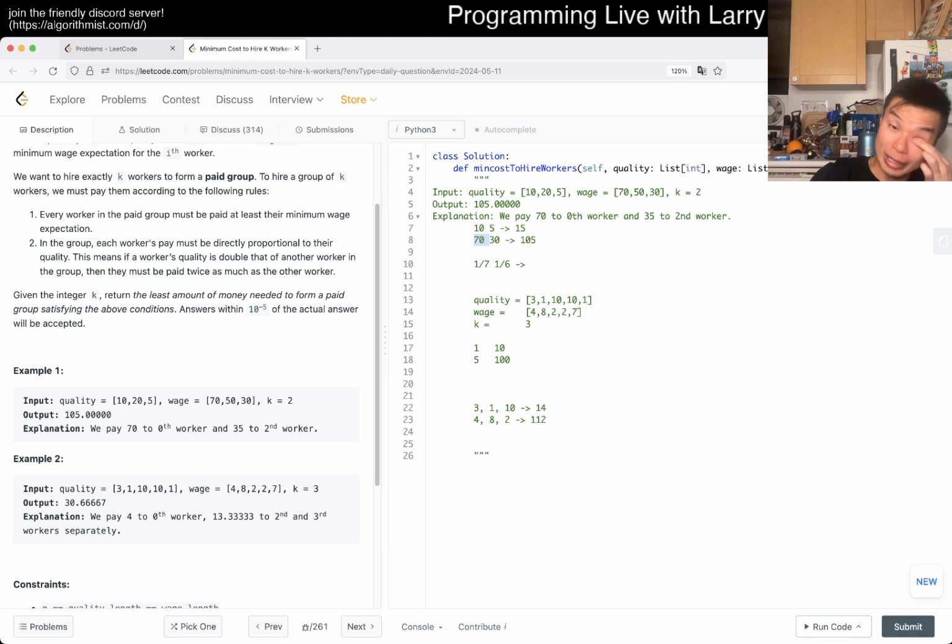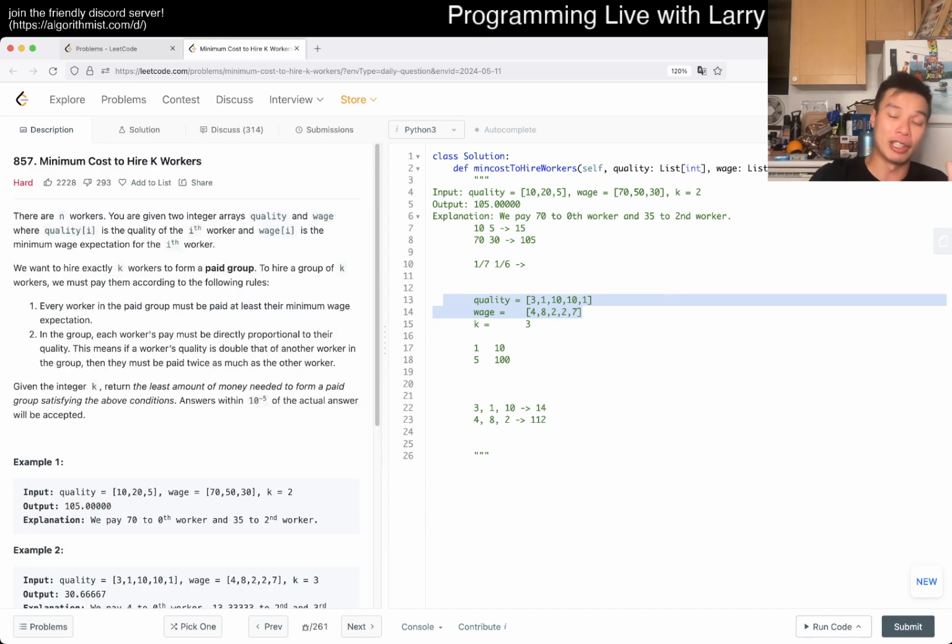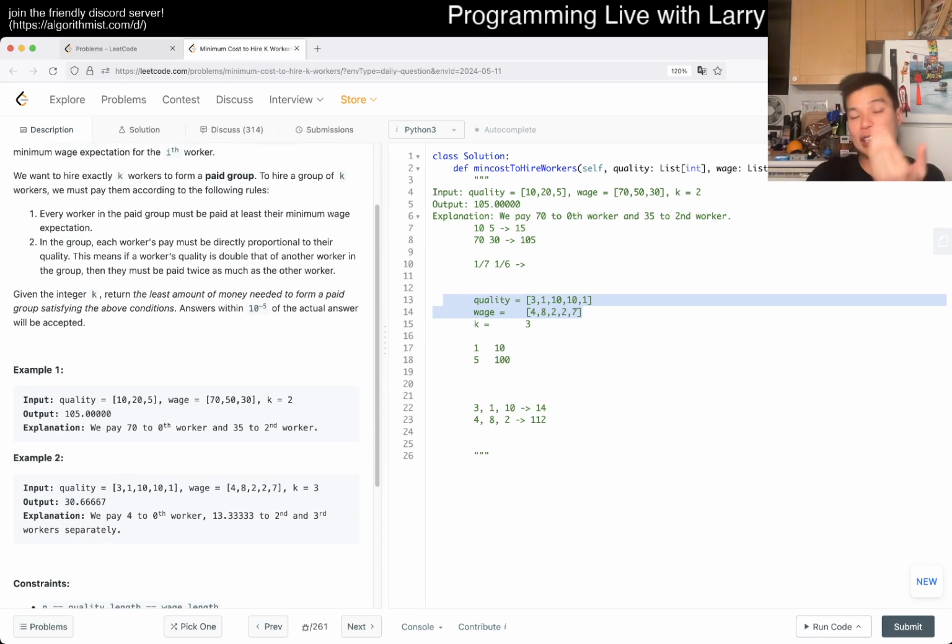So now, another way of phrasing it is that given these ratios, if you sort by the ratios, then it is the kth smallest ratio, right? Because in a greedy kind of way, if we determine the limiting factor of the calculation is based on that, then we can just do it that way. So okay, that makes sense, and then that's it.